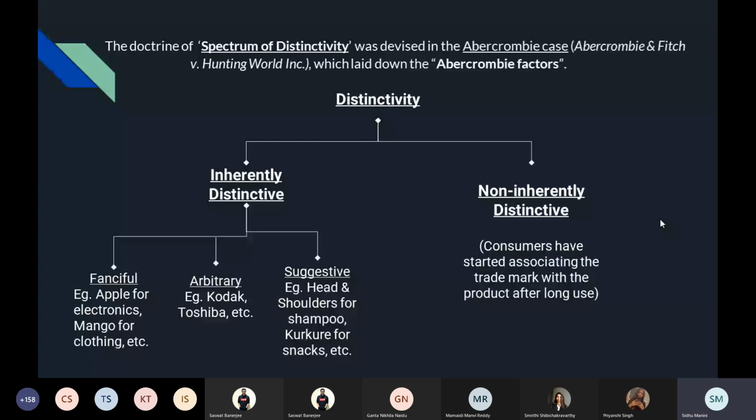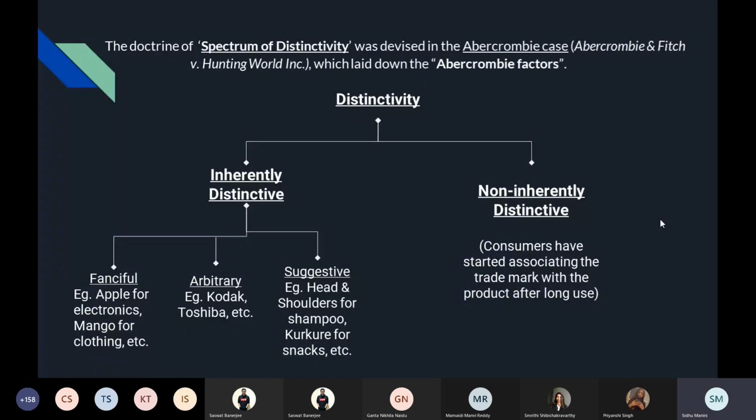In this case, distinctivity was divided into two kinds, inherently distinctive and non inherently distinctive. Inherently distinctive was categorized into three kinds of marks. Now, listen to this carefully. The first kind was fanciful. Fanciful refers to those marks, those words which do have an English meaning, but they are not in any way related to their products. They are not random words. They have their own meaning, but not related to the product or good they're selling.